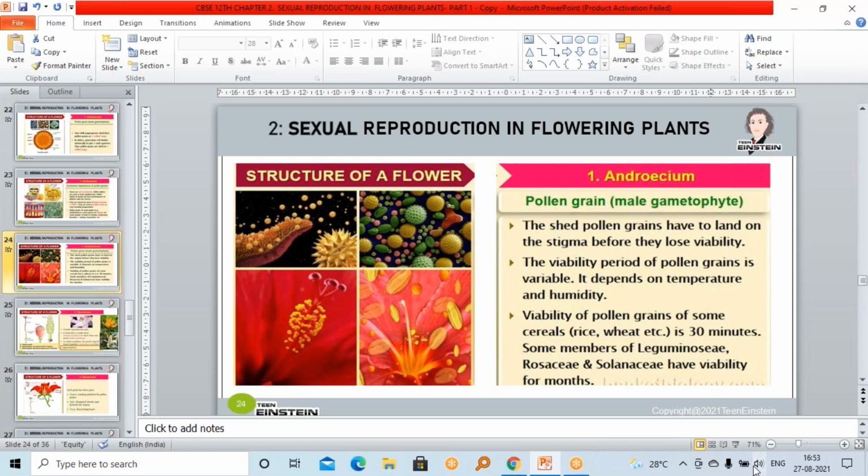For that, storage of semen or sperm is done. In the same way, in plants, that is in the case of animals, it is possible in plants also. The pollen grains, which are the male gamete or the male part, we can store. How will we store this? With the help of liquid nitrogen, we can store this.